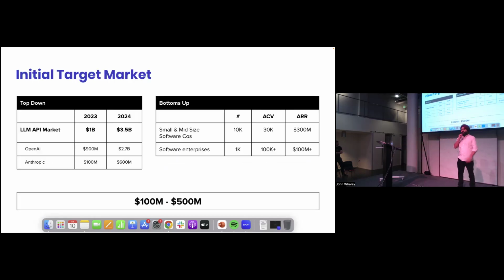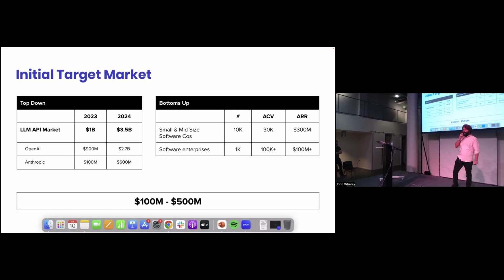So we are early into estimating the target market here, but our research shows that there is a very big potential here. We have taken two approaches to figure this out. On this side you see a top-down approach, wherein we are considering users that are using LLM APIs, and we are estimating that the personalization market will be 10% of that.